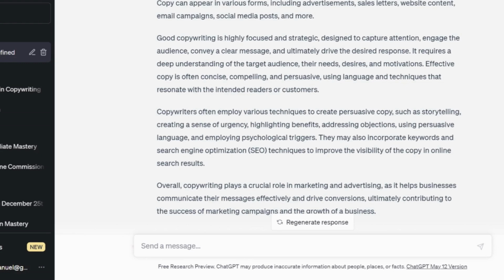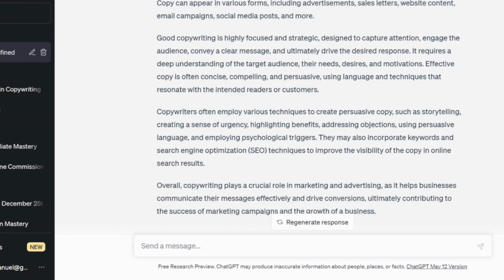Most copywriters use scarcity, and they also highlight some benefits, and address some of their prospect or customer objections, using persuasive language and employing psychological triggers.